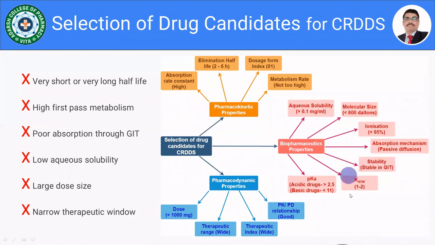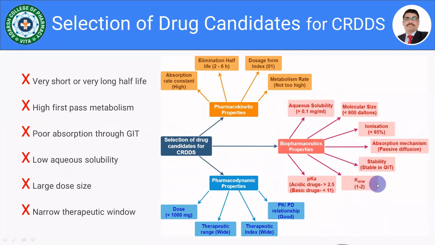Then the partition coefficient, octanol to water, it should be at least 1 to 2. If it is greater than 2, again there are solubility issues, or it becomes more and more lipophilic, and it is not going to dissolve into the gastrointestinal fluid. So the partition coefficient parameter is also important.